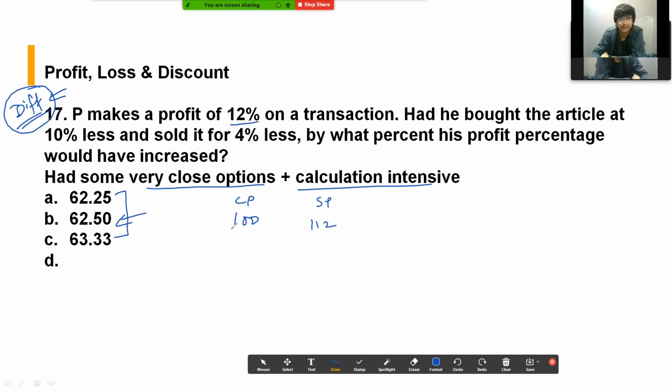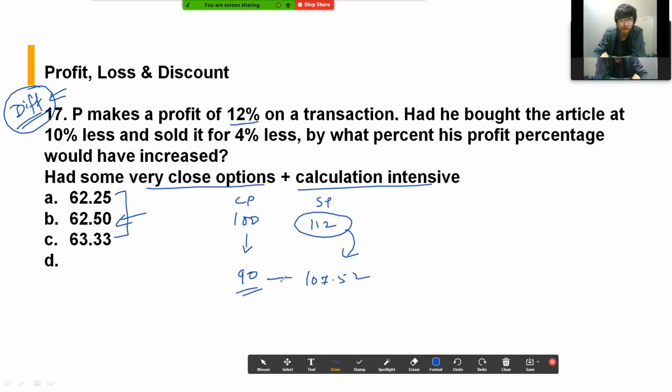Had he bought the article at 10% less, so cost price goes down by 10%, that is 90, and sold it for 4% less. So you had to reduce 112 by 4%, that is 1.12 into 4, 4.48. So you will get 107.52.